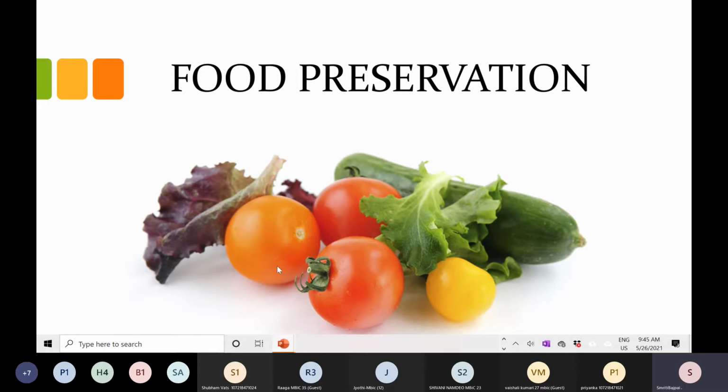Now, once we are all aware that the infection is there, there is a very important thing that we get to know. We need to know how we can preserve the food. We cannot leave this food like that only. We need to know the preservation also. What is preservation? How can we preserve the food from the microbial attack?